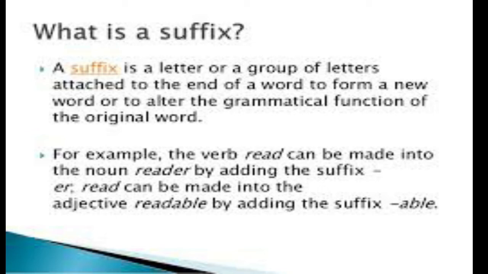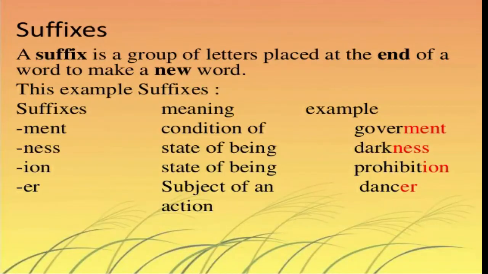We have an adjective, readable. How is the word readable formed? Read plus able. So the word readable can be changed into an adjective by adding able, readable. Is it clear?